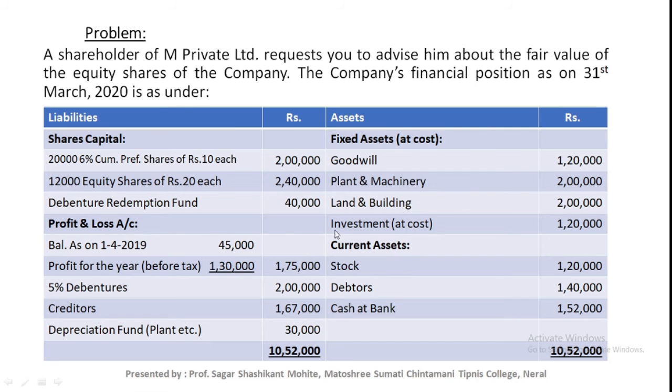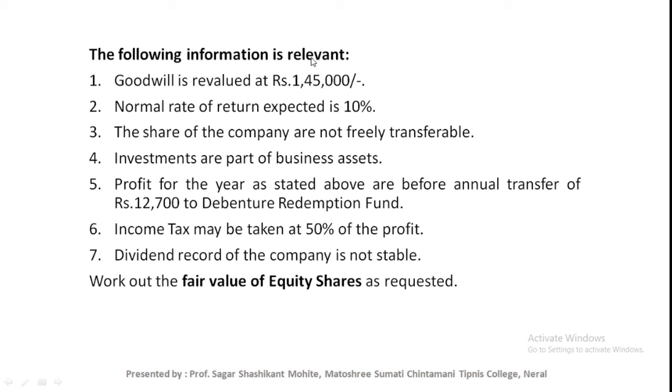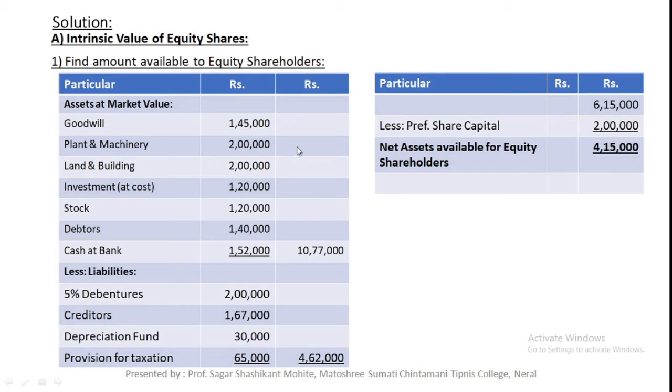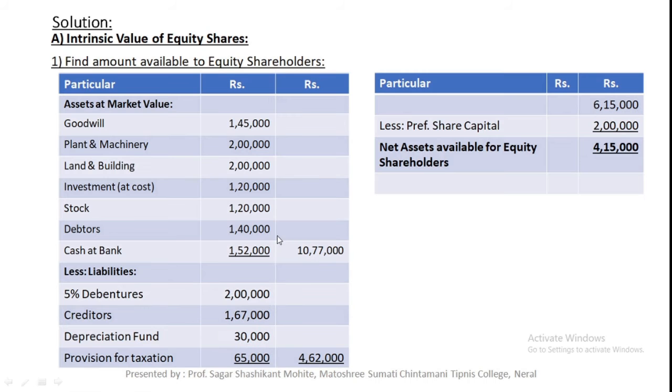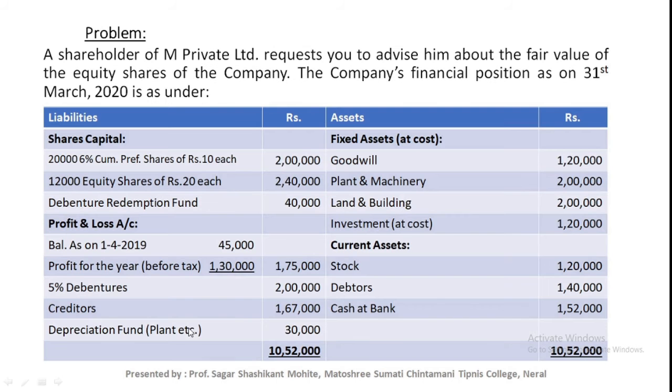They have provided revaluation of only goodwill, so it is assumed that all the other assets are considered to be at book value, that is, revised value is equal to book value. Plant and machinery 2 lakh, land and building 2 lakh, investment 1,20,000, stock 120, debtors 140, and cash at bank 152. Okay, total 10,77,000, less liabilities. Okay, these are the liabilities: 5% debenture, creditors.